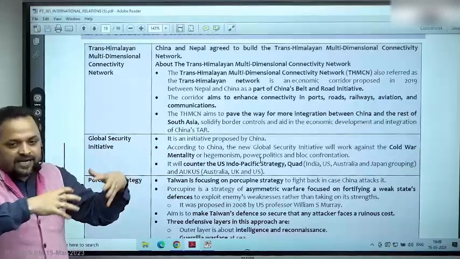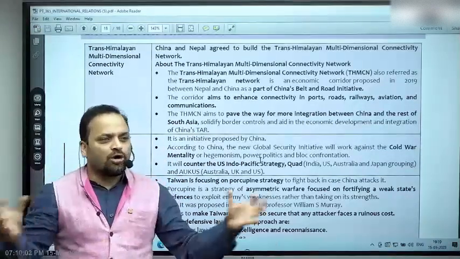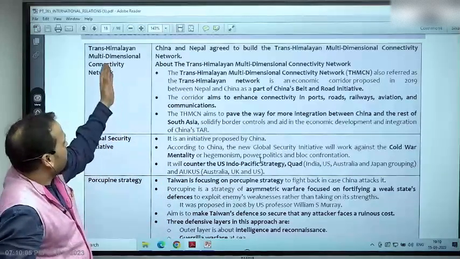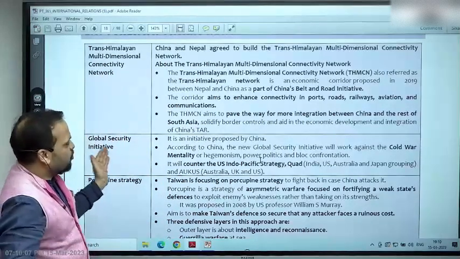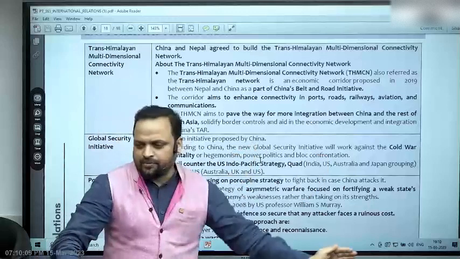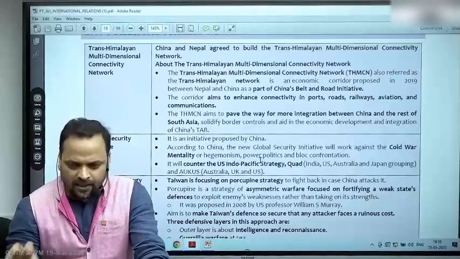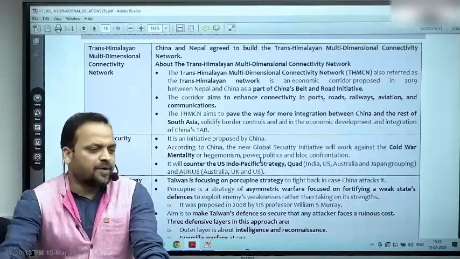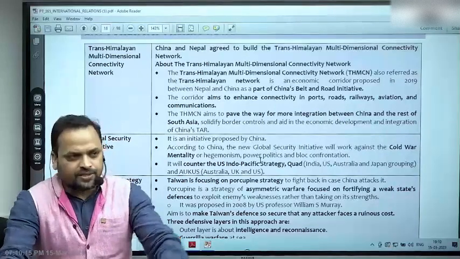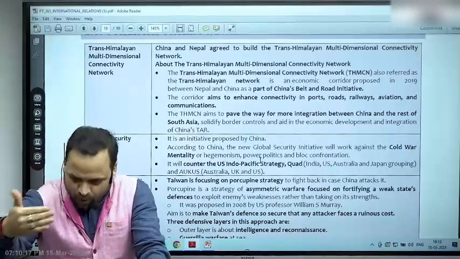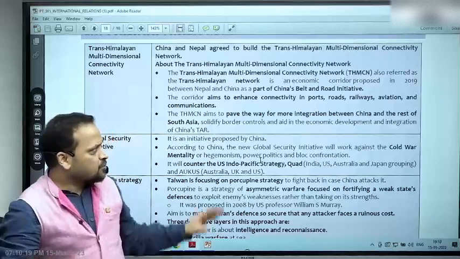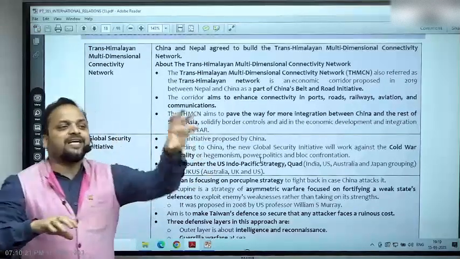So now China is saying that we need to discuss a new concept of security, right, which is what is called global security initiative. 2022 में शी जिनपिंग के इस आइडिया को चाइनीज कम्युनिस्ट पार्टी की कांग्रेस ने एक्सेप्ट किया. 2023 अभी मार्च के महीने में इसके बारे में और कुछ डिटेल्ड डॉक्यूमेंट चाइना ने निकाले हैं. So it's simply China's idea, China's competing idea, right.